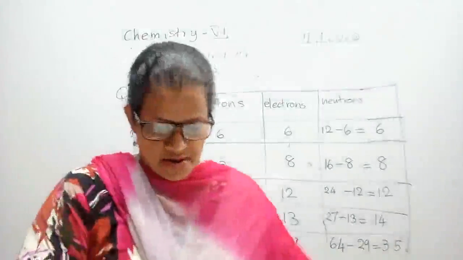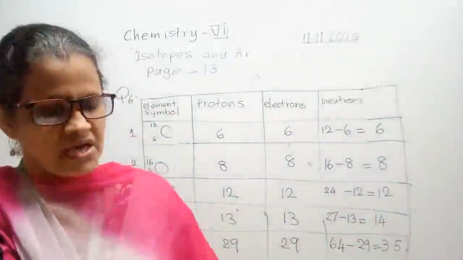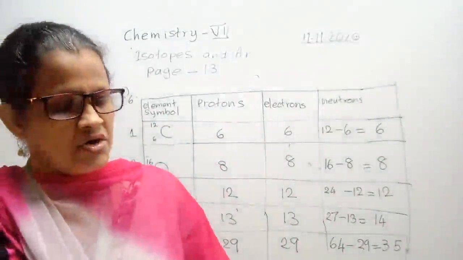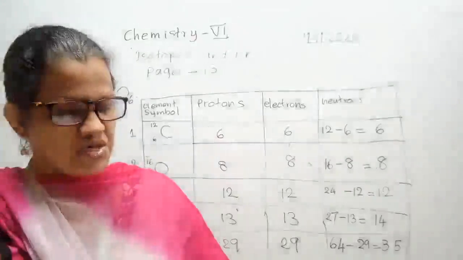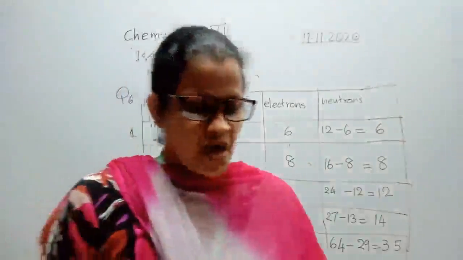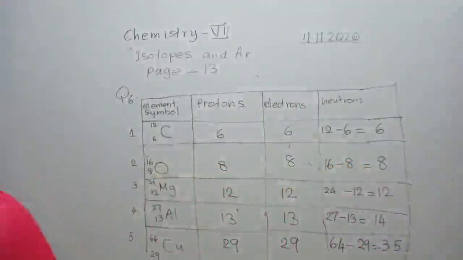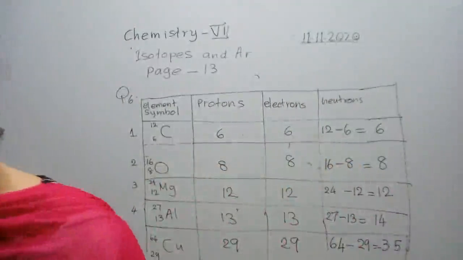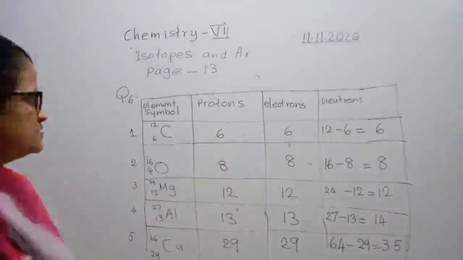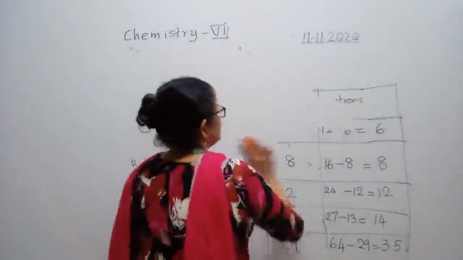Okay. Now we have discussed the question answer of page 13. Now let's move to the next chapter. 1.04. According to the serial, next chapter is 1.03, but we will do it later and we will do 1.04 first. How electrons are arranged. It is the same thing already we discussed, but here first 20 elements' electronic structure is illustrated and drawn. Carefully listen to me. In this chapter also there are certain theories which are very important.